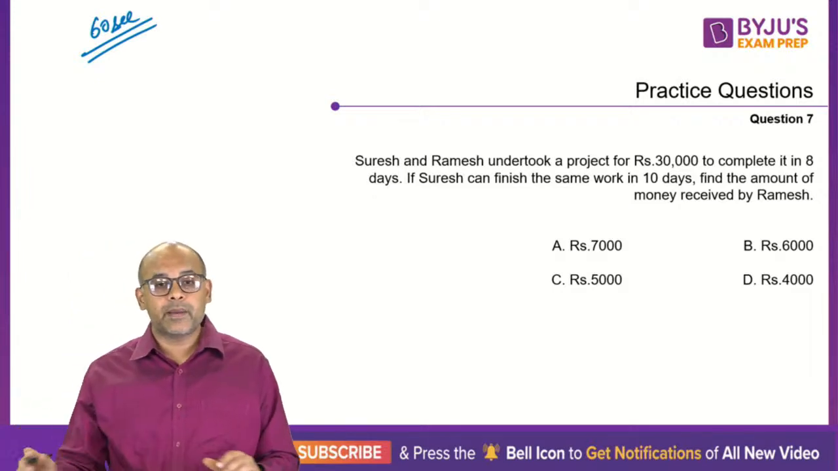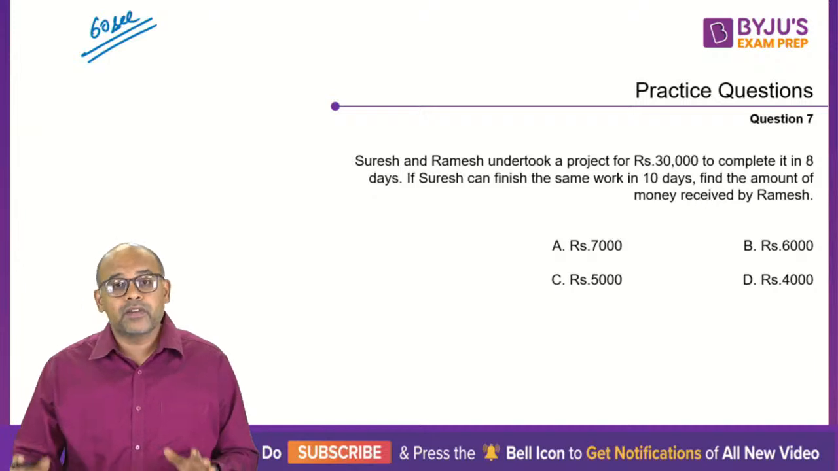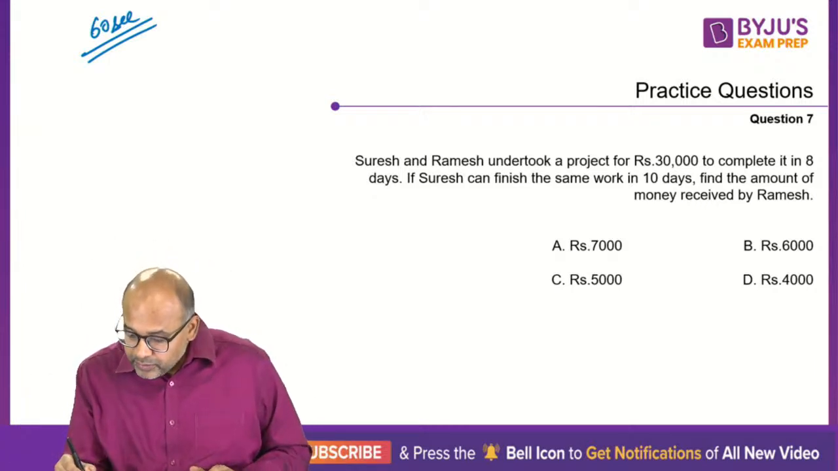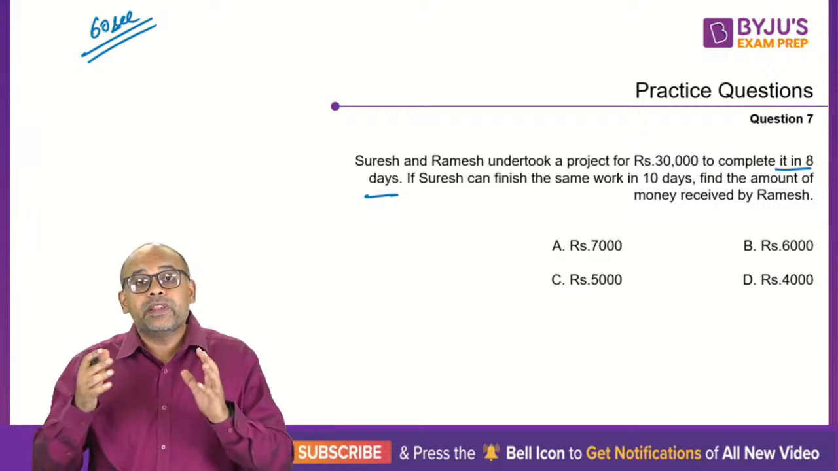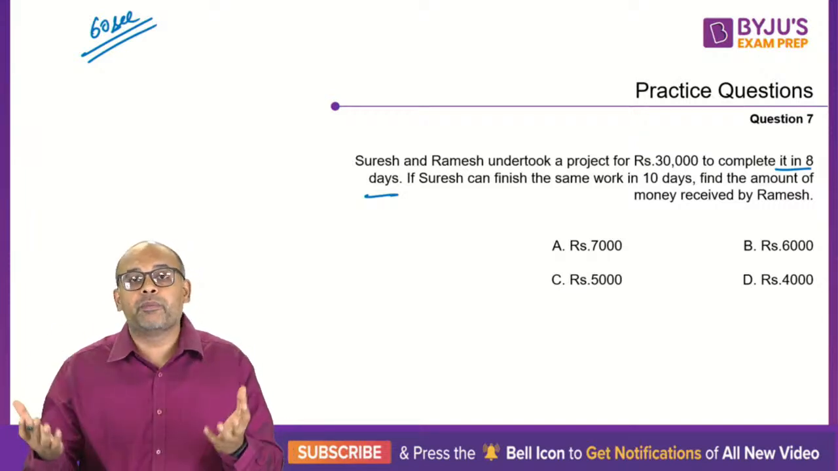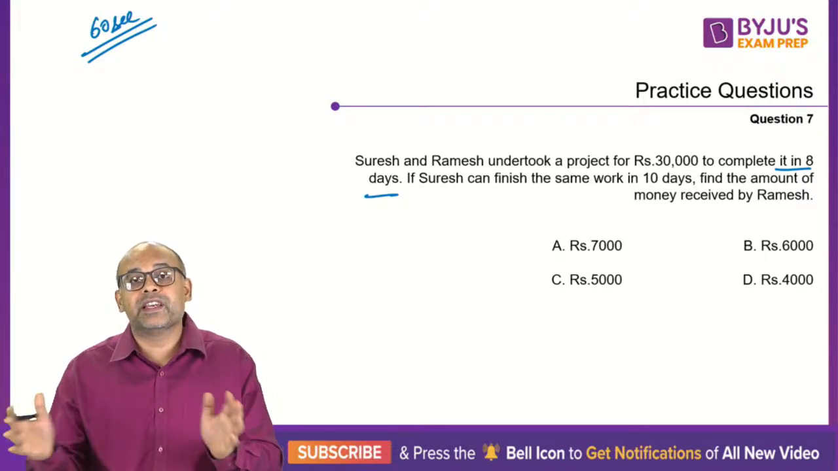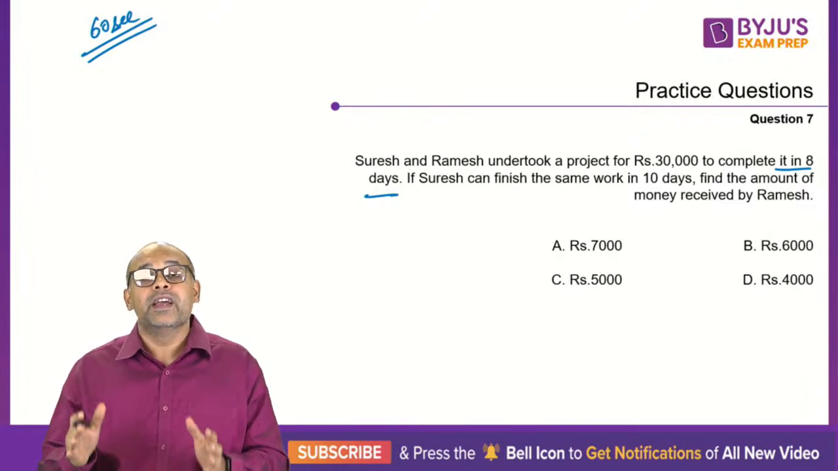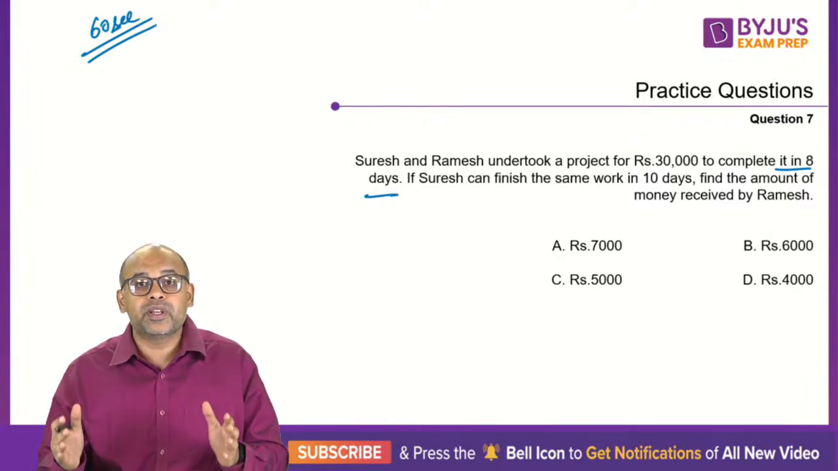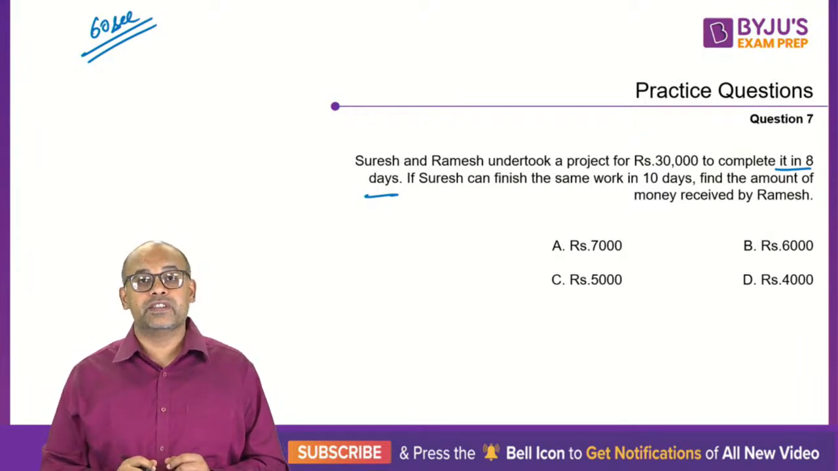Okay, 60 seconds up. I haven't got even a single answer this time. Is it that difficult? See, what is the concept here? The concept here is both of them are working for 8 days together. So when there are 2 or 3 or however many people working for the entire duration of the time, nobody is taking a break, and all of them are working for the same amount of time, the concept is the money should be divided in the ratio of their efficiencies.